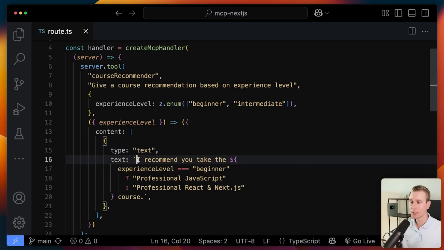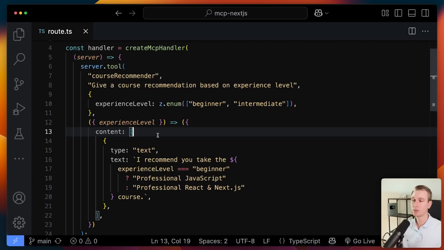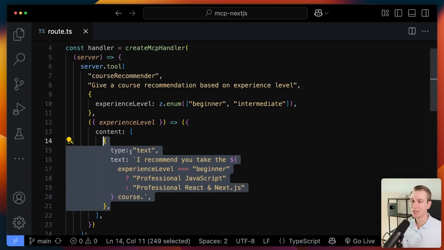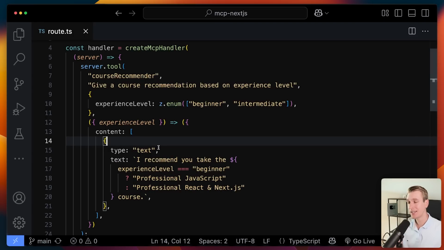And it will say something like, I recommend you take the, well, if the user is a beginner, we're going to say the JavaScript course, otherwise the React and Next.js course. Of course, this could be much more sophisticated. We may want to reach out to a database perhaps or some other data source. This is the actual functionality. So this is what you would traditionally have in an API endpoint. This would be the actual handler where you actually have the functionality. So this is what we will return to the AI agent, and the agent will then synthesize the final response